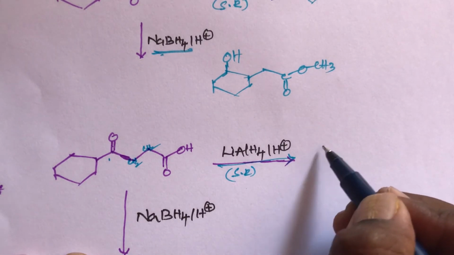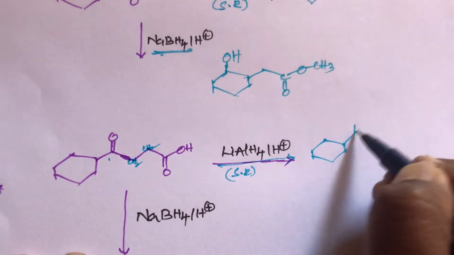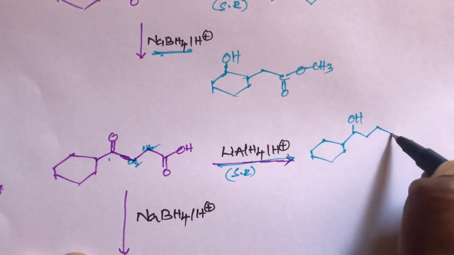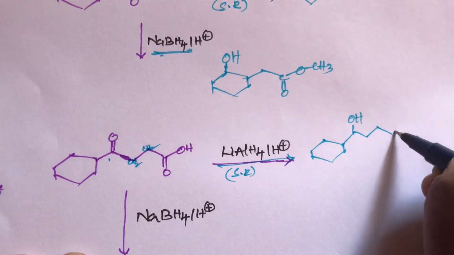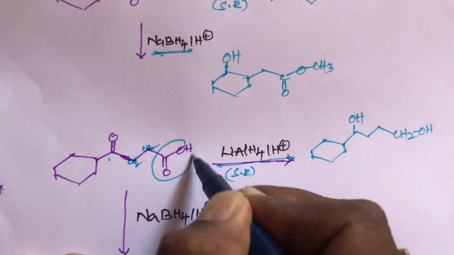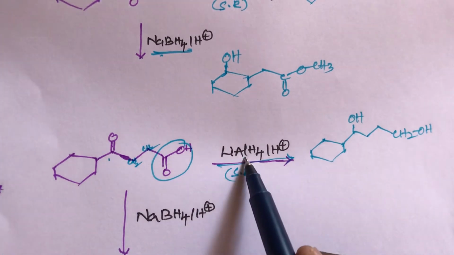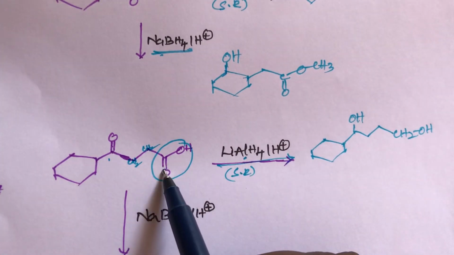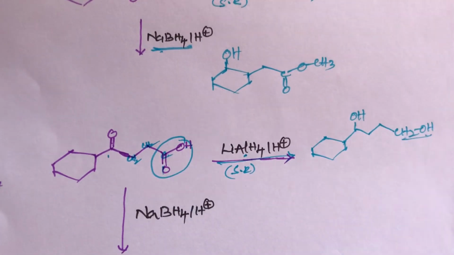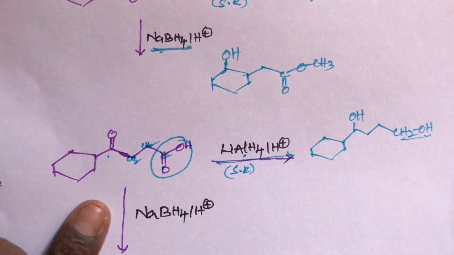So what is the product? It can reduce to OH, then CH2, then CH2, then CH2OH. This acid group can also be reduced by lithium aluminum hydride, giving CH2OH. This COOH group is converted into CH2OH, and this keto group is converted into an alcohol, that is, a secondary alcohol.